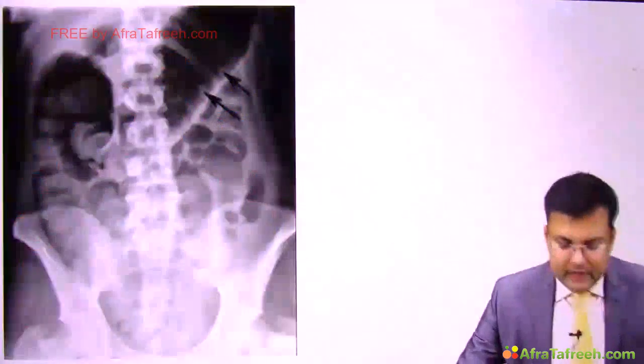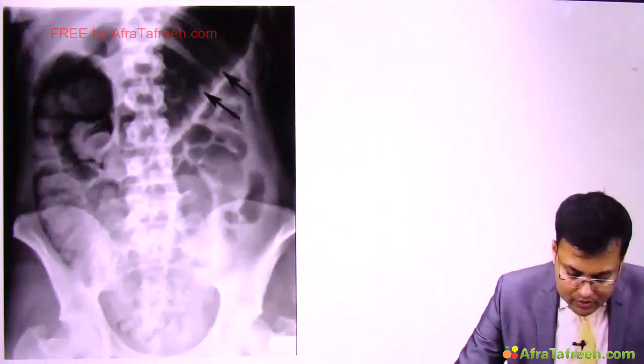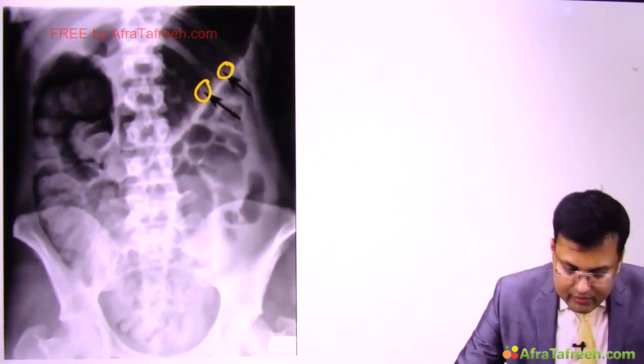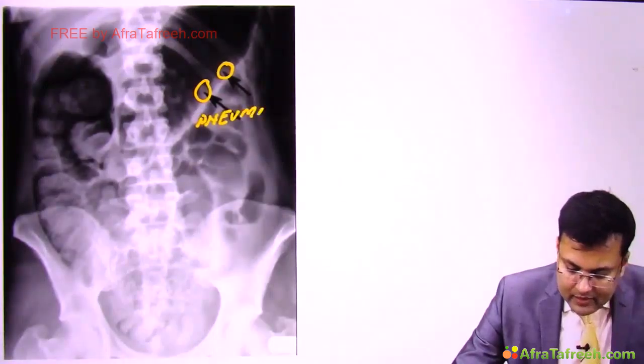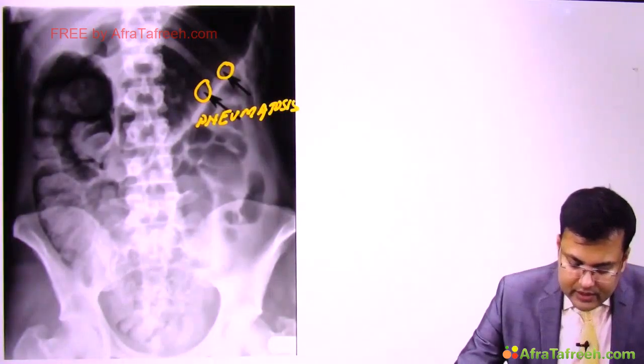Have a look. Now see this X-ray. Can you see this arrow? There is presence of air in the bowel wall. This is known as pneumatosis. So first, there is pneumatosis. Second, in this X-ray there are multiple dilated bowel loops placed peripherally, and there is presence of haustration. It means it's a large bowel obstruction.